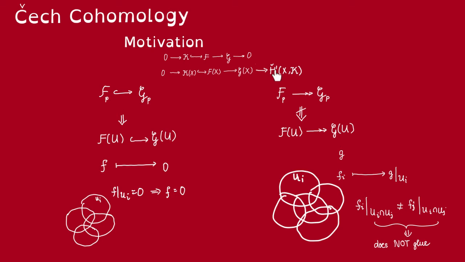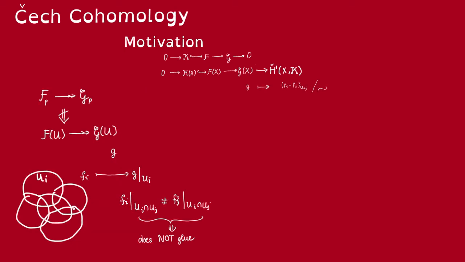And thus, we want to define this H1, this cohomology, in such a way that it measures the extent to which local preimages fail to glue to a global preimage.